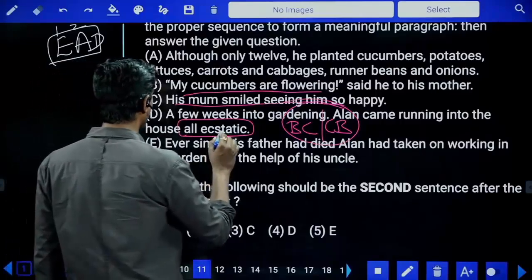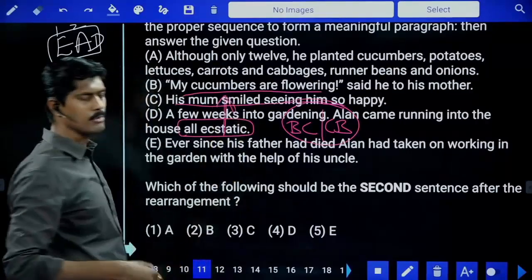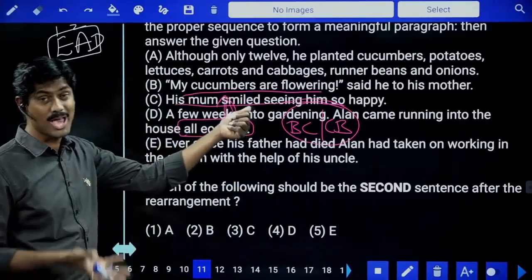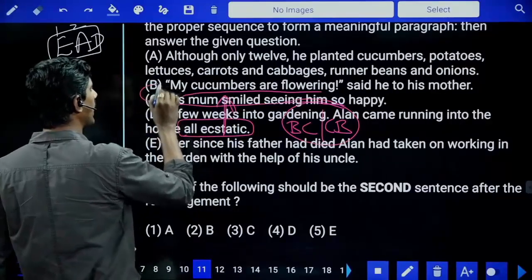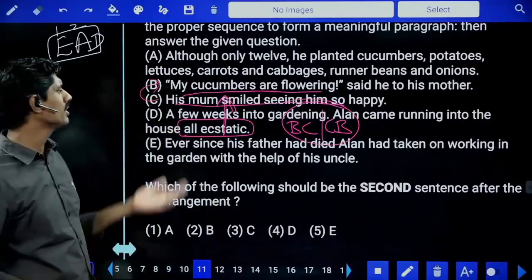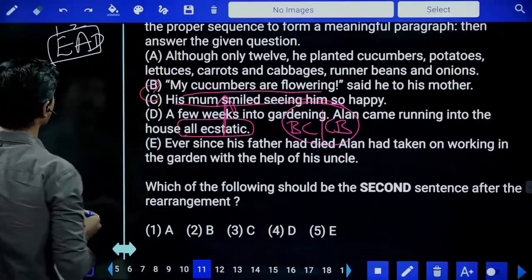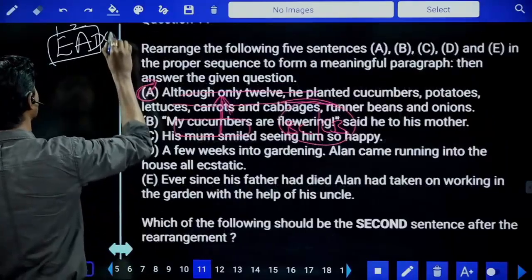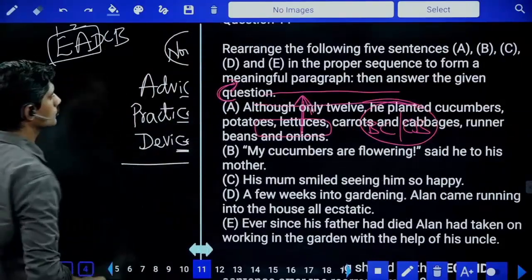Happy is mentioned here. Ecstatic means happy. So he came home with a happy face. So his mom smiled seeing him so happy. Smiled. Then who said? Then the dialogue follows. He said to his mother, my cucumbers are flowering. So the order is E, A, D, then C, B. EAD and CB is the order.